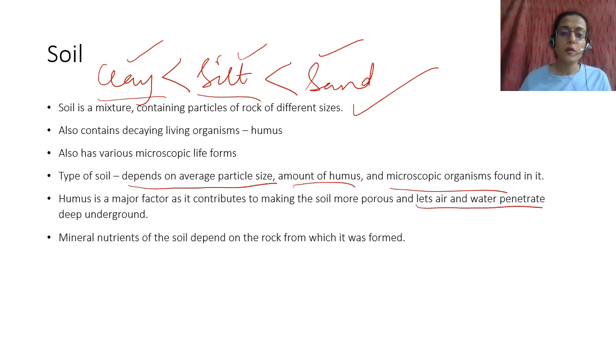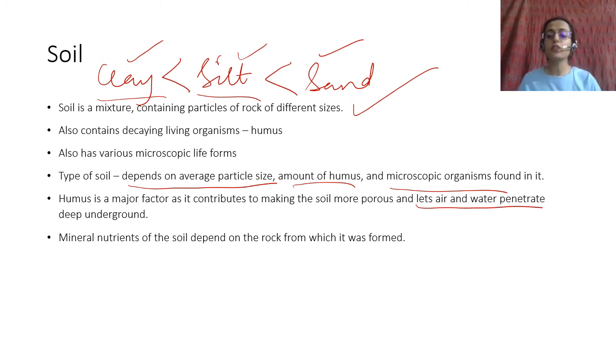Mineral nutrients of the soil depend on the rock from which it was formed. Some rocks have different minerals, and because of the differences in minerals, the soil that forms from that rock will be different from the soil that forms from another rock.